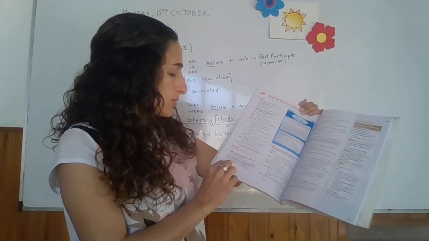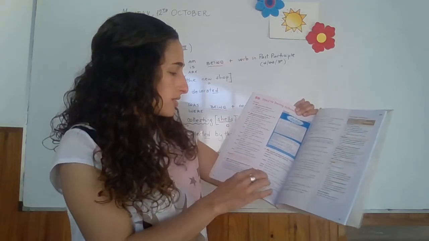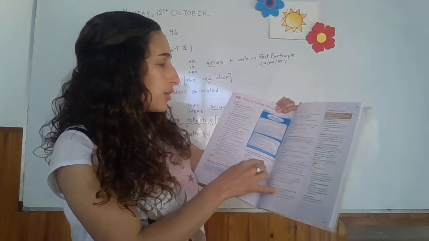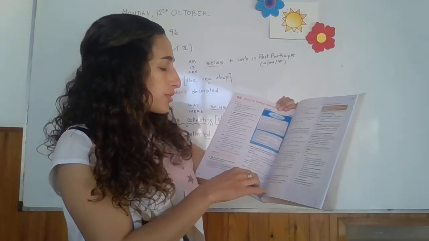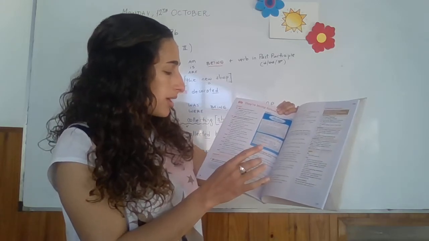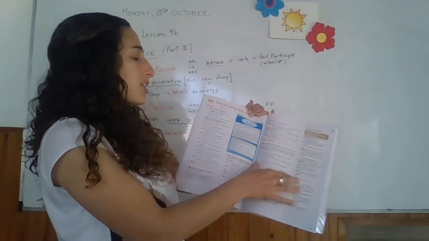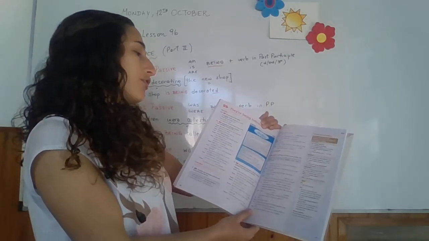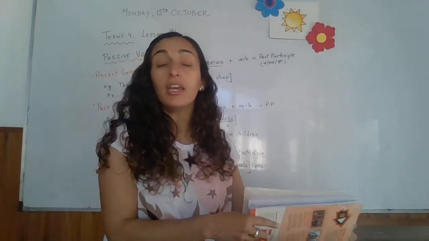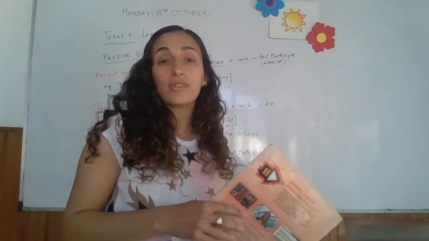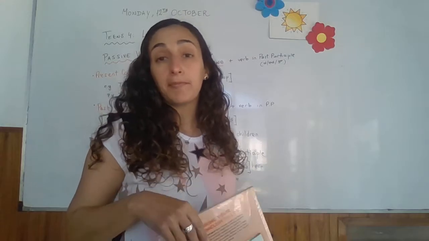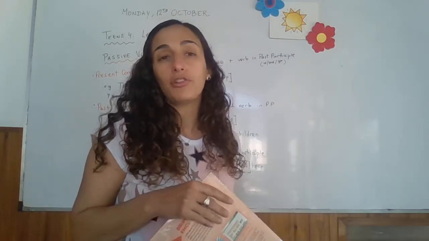Passive voice, exercise 2, you have to complete the text. Exercise 3, complete the dialogues with the correct passive of the verbs in brackets. Remember that it can be present continuous, past continuous, or will. And then exercise 4, use your English. Give opinions, agree and disagree is vocabulary that we are going to see in the Zoom class, right? Don't forget to read the novel for next Zoom class.